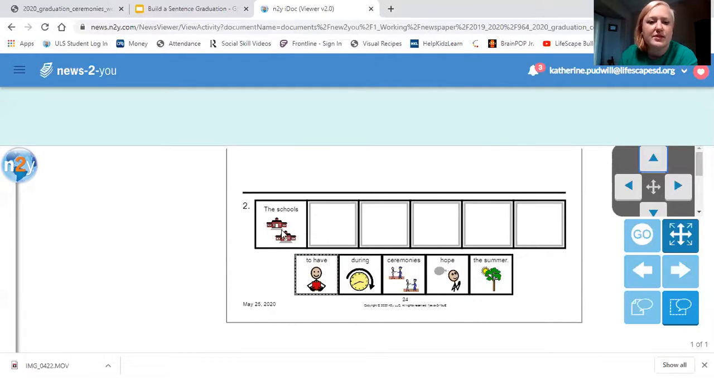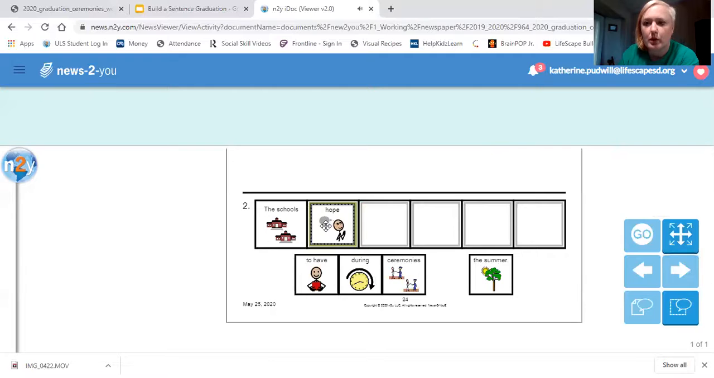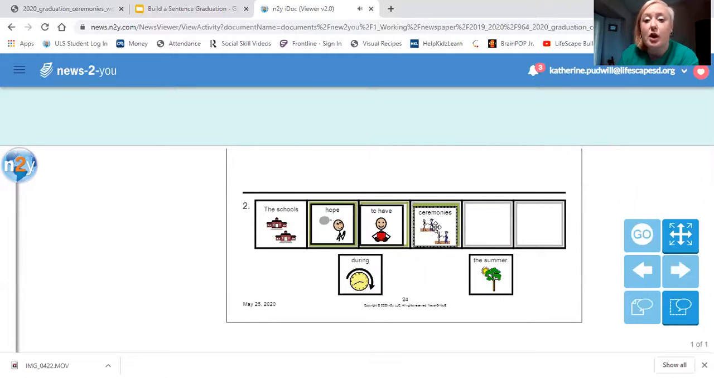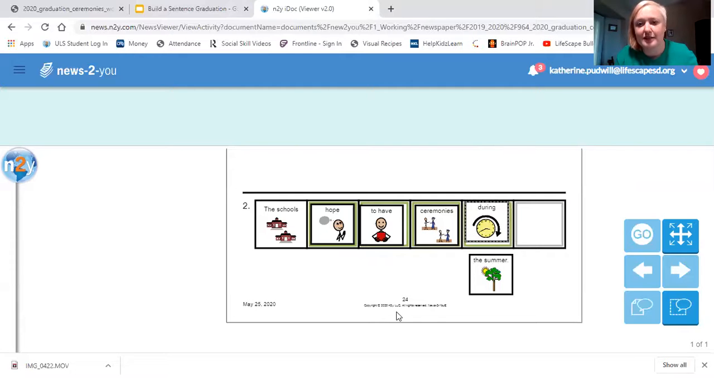So what do the schools want? We don't have the word want, but we do have hope. The schools hope. What do the schools hope? That's right, to have ceremonies. We read in our paper that some schools hope to have ceremonies later. When? So we're going to put during because that's going to tell us when. The summer. The schools hope to have ceremonies during the summer.